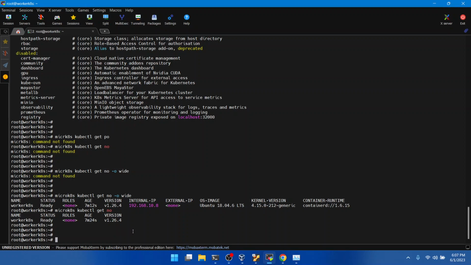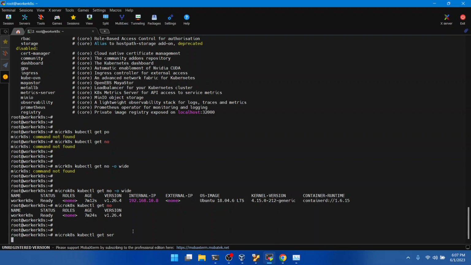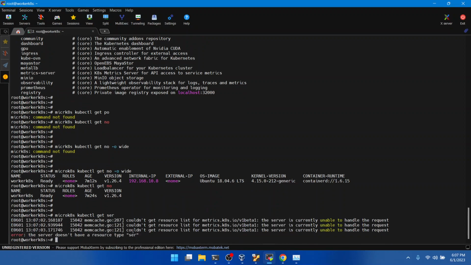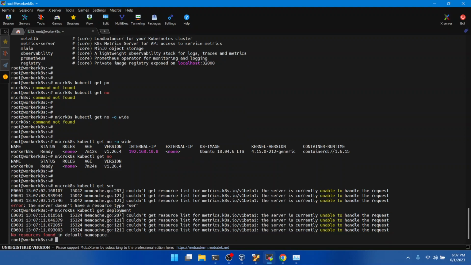And if we go for some further verification, microk8s kubectl get service. Let's see what services we are running. It's like nothing is there. Deployment, either deployment, and another request. Okay, one second. Get node again.